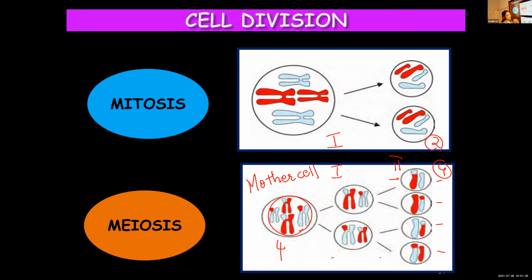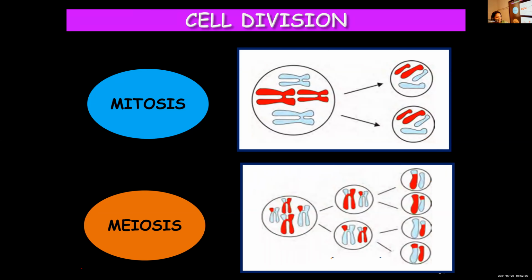And the number of chromosomes. How many chromosomes are there in each daughter cell? 2 each.